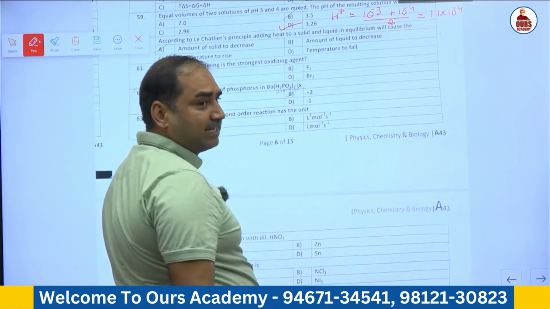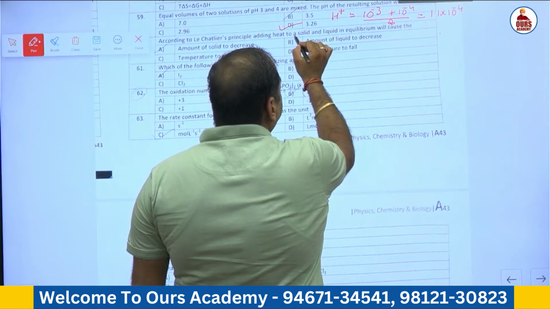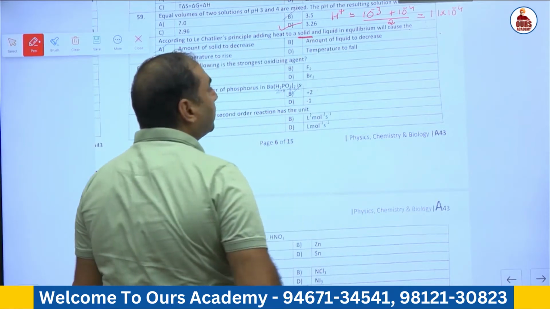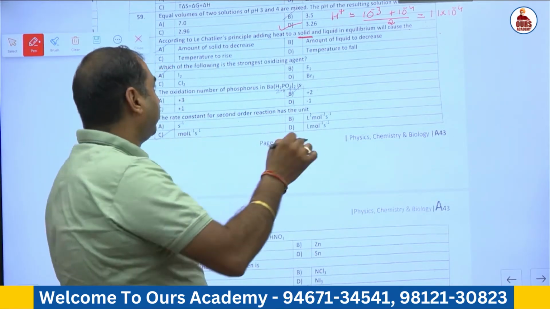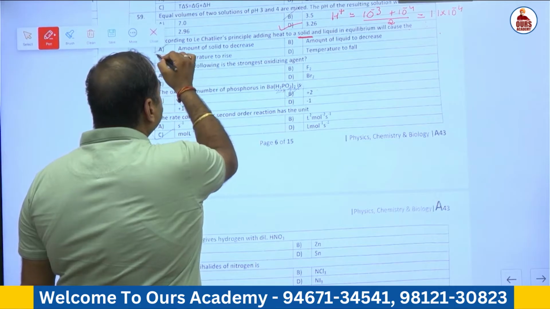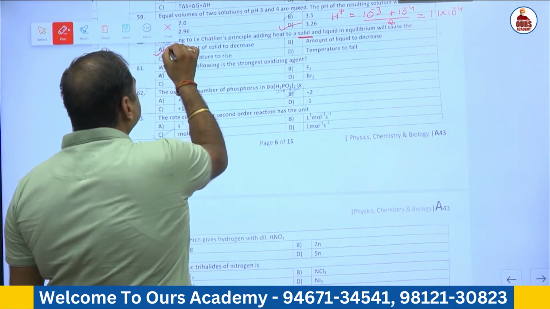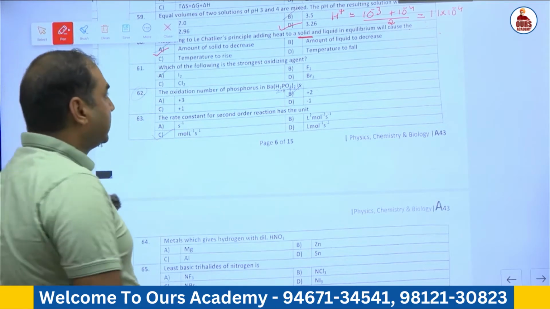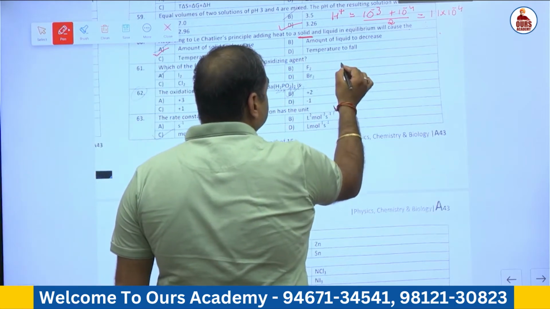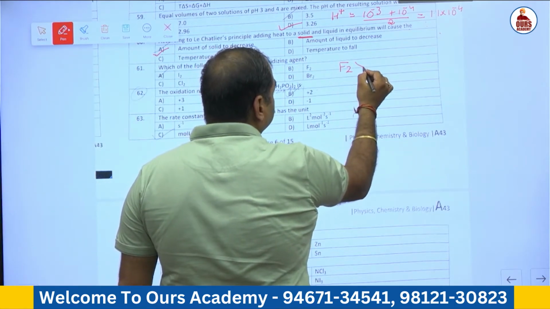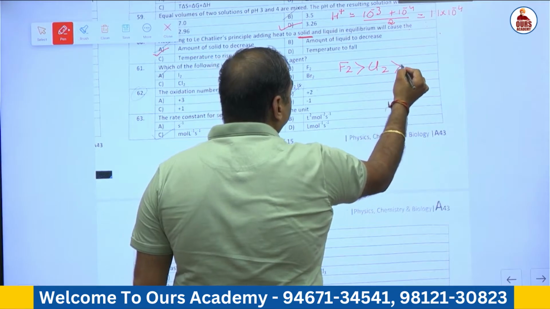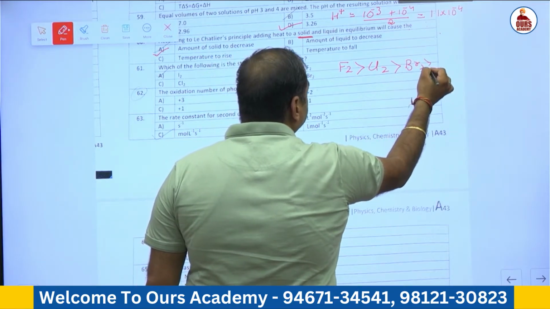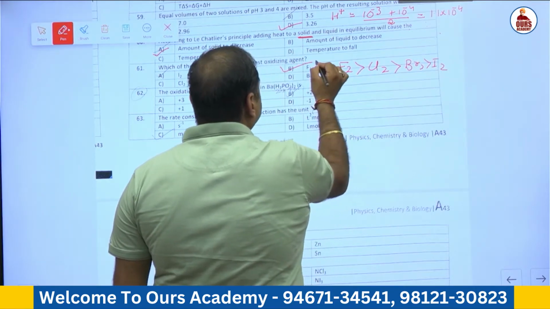According to Le Chatelier's principle, whenever heat is added to the solid, the amount of the solid gets converted into liquid. Hence amount of solid goes on decreasing. So the correct answer is A. 61st, oxidizing agent. The correct order of oxidizing agent in case of halogens is fluorine, chlorine, bromine, iodine. So the strongest oxidizing agent is fluorine.